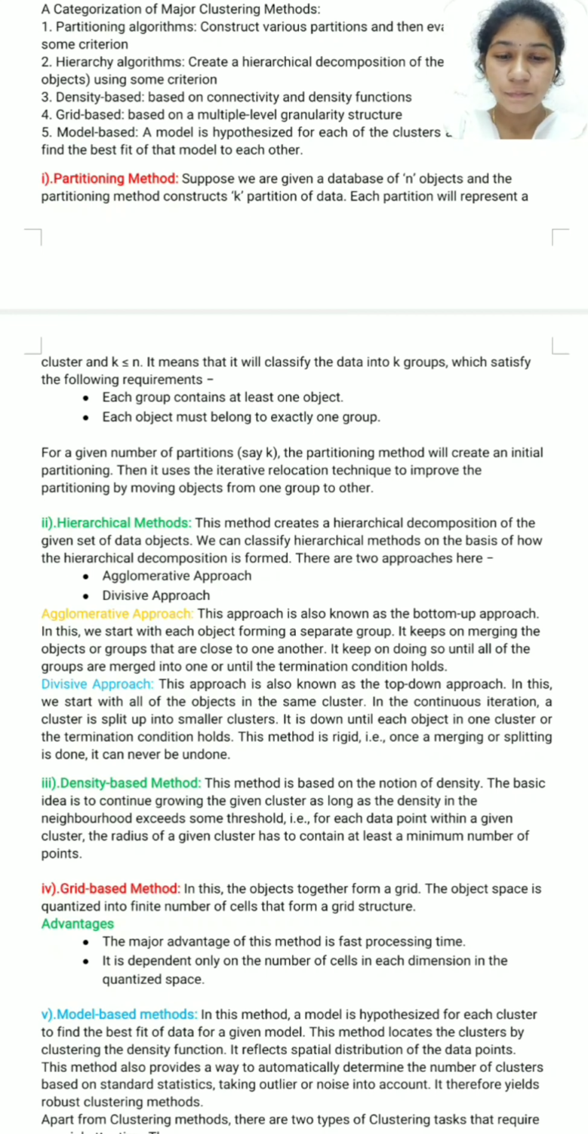Grid based method. In this, the objects together form a grid. The object space is quantized into a finite number of cells that form a grid structure. Advantages: the major advantage of this method is fast processing time. It depends only on the number of cells in each dimension in the quantized space.